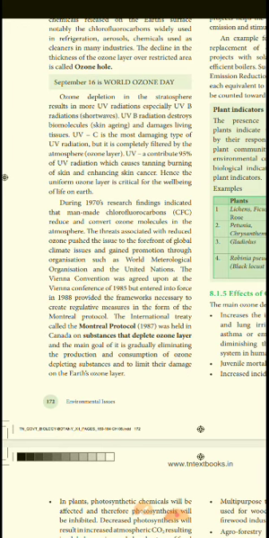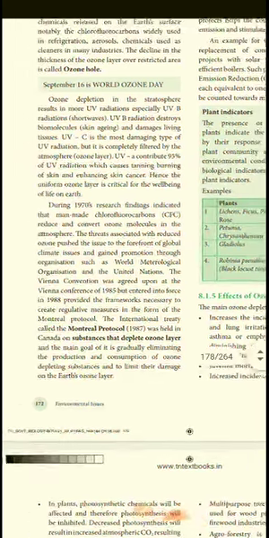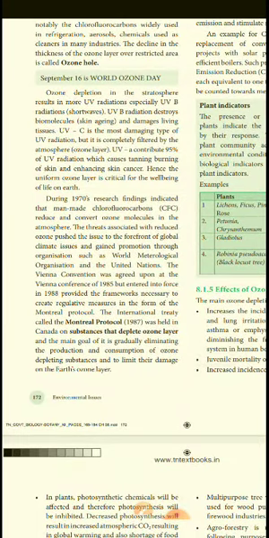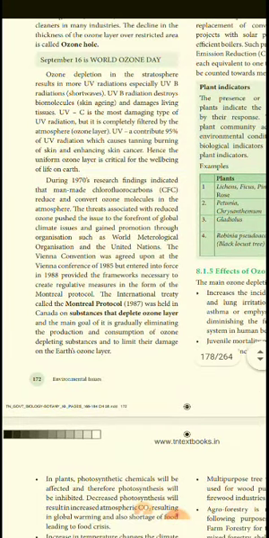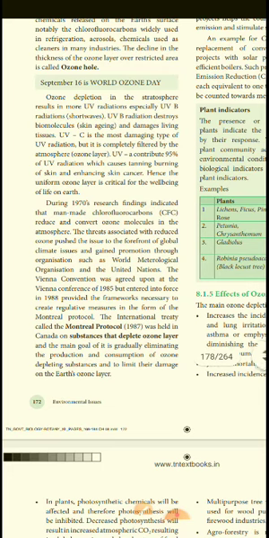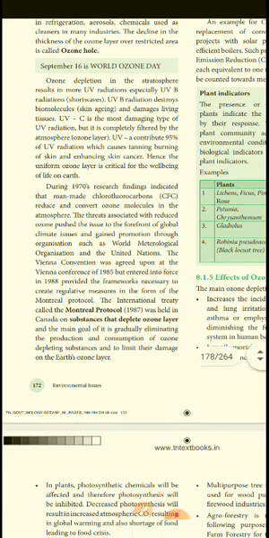So the ozone layer is critical for the well-being of life on earth. During the 1970s, research findings indicated that man-made chlorofluorocarbons reduced ozone molecules in the atmosphere. The threat of ozone reduction pushed it to the forefront of global climatic issues and guided promotion through organizations such as the World Meteorological Organization and the United Nations.